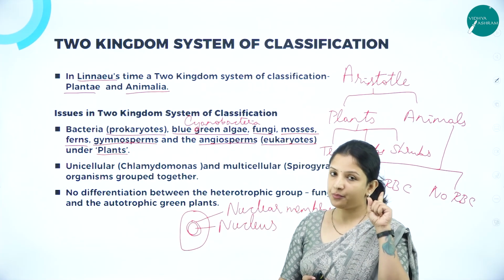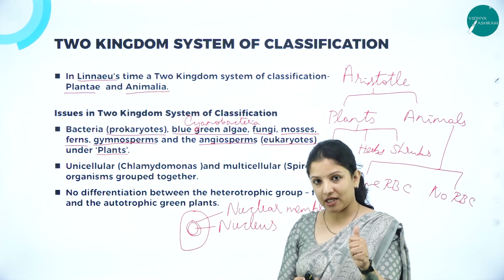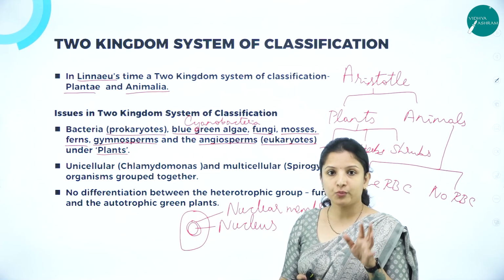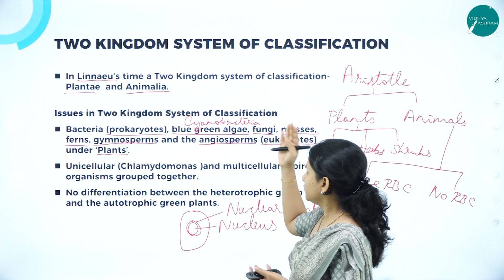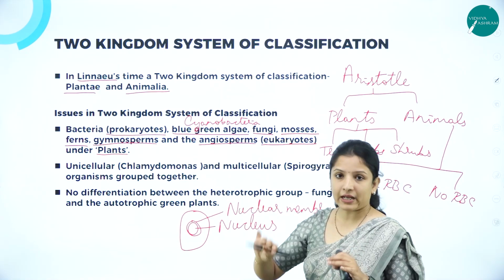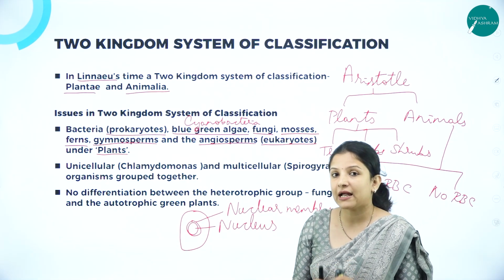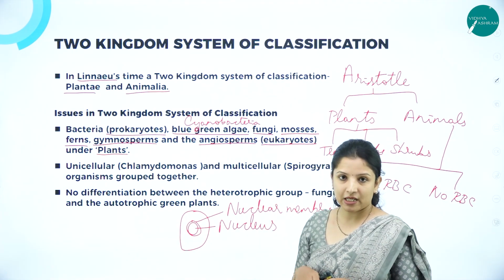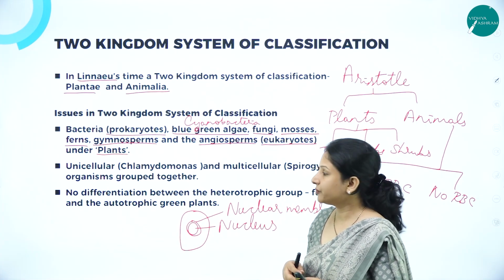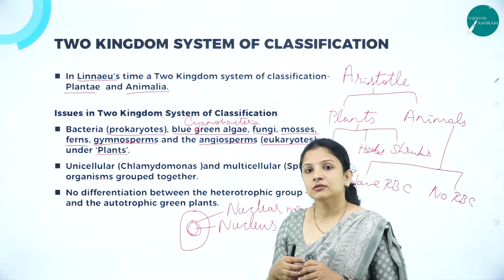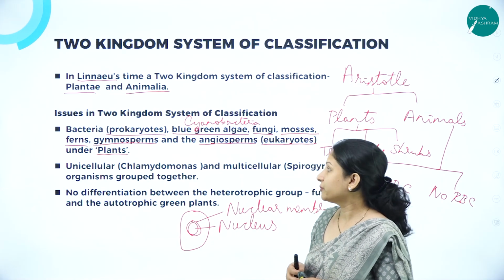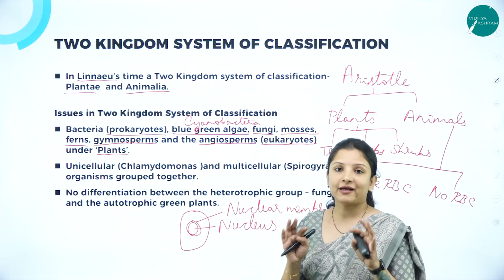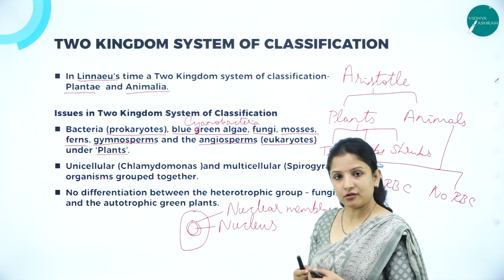Bacteria are prokaryotes because they are unicellular in nature. They don't have a nuclear membrane, nor are their organelles bound by membrane. But bacteria and blue-green algae were all put under plants, which is very wrong because plants are multicellular in nature, and plants have a cell wall and a plasma membrane, whereas bacteria do not have a plasma membrane. Plants synthesize their own food, they are autotrophic, but bacteria are heterotrophic in nature. Like this, a lot of drawbacks were there. So this is one of the issues that was there in the two kingdom system.